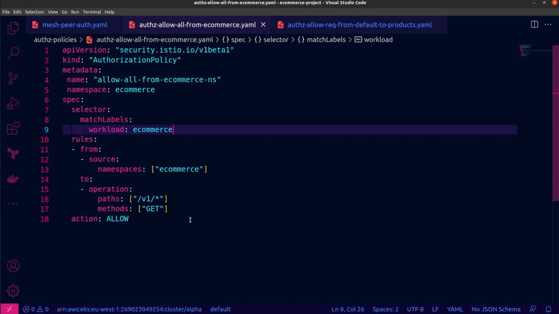So I'm going to apply this to my cluster now, and IstioD is going to process it and propagate it to the entire data plane. And then we're going to see what the effect of this is by going into the express test container once again and seeing if it can make any requests to orders and products.